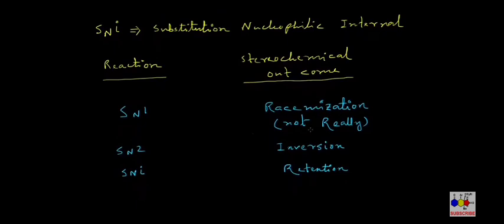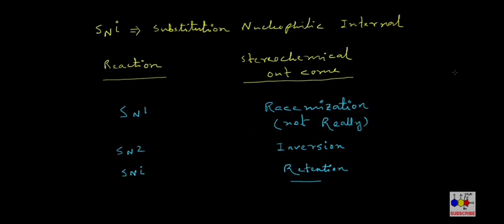However, in reality it is not complete racemization, and the reason behind it I have discussed in my previous video. In the case of SN2, inversion always takes place, and in the case of SNi, retention is observed, and this is why the SNi reaction is of much interest.